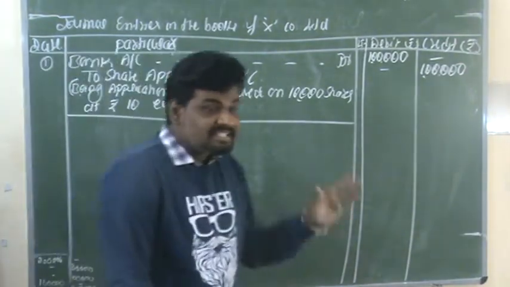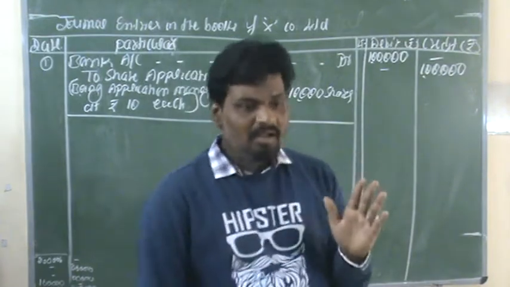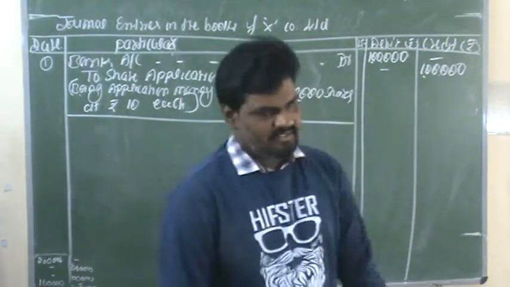This is the narration about the transaction. This is the first entry related to the application process.